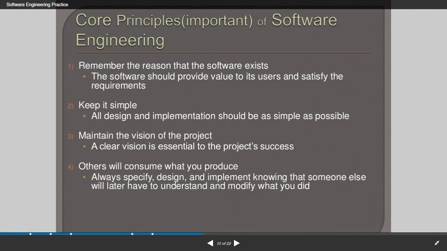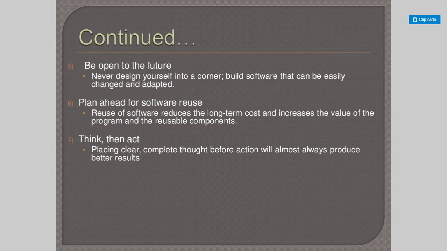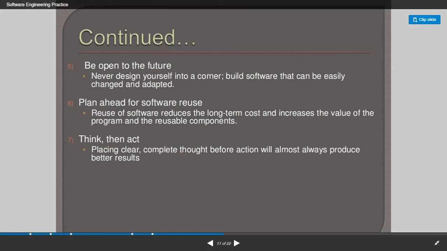Okay, so now next is, be open to the future. Never design yourself into a corner. Build software that can be easily changed and adapted. So the software should always be easily changeable and adaptable. So here, what is adaptable is to the environment, maybe the technology development or based upon the organization rules or regulations. So that is the nature of adapting to the environment.